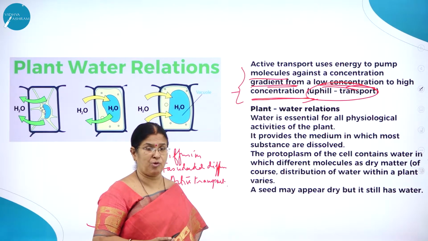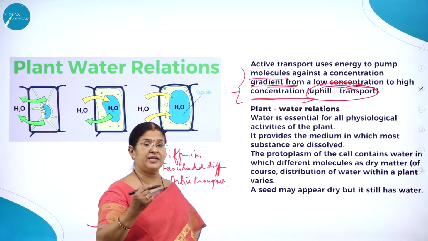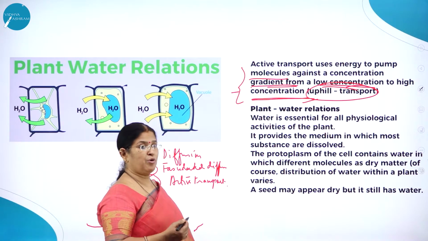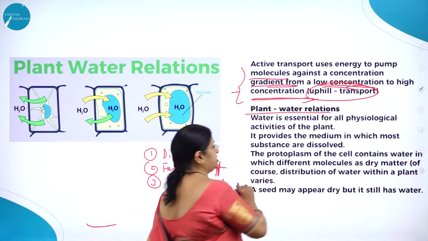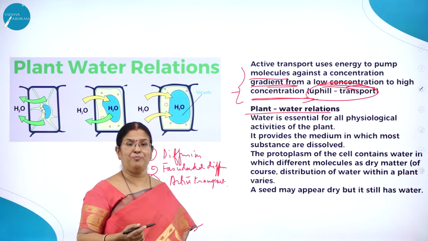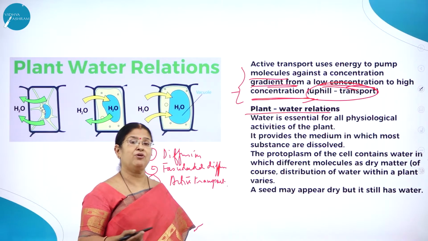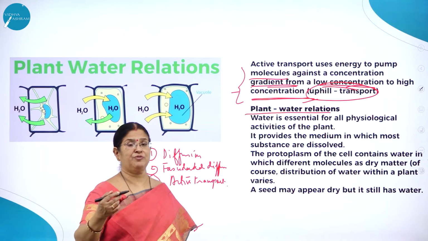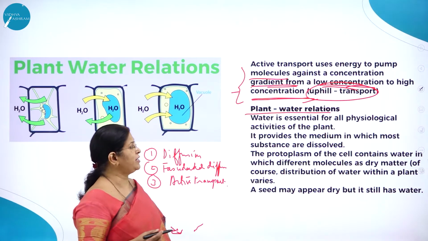Now let us understand, I think all of us know how important water is for a plant body or for an animal body. Water is an abiotic factor which plays a very great role in the plant body. Now let us understand what plant-water relations are. All of us know water is a universal solvent. Many solids get dissolved in water, and it is one means of transport from one part of the plant body to the other.